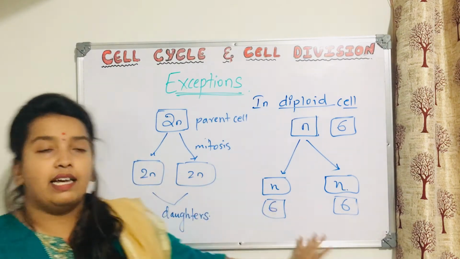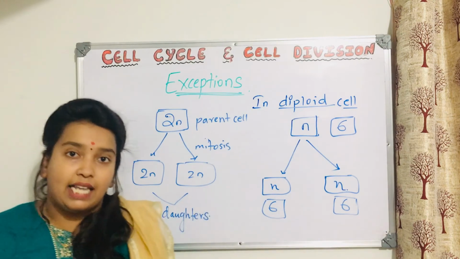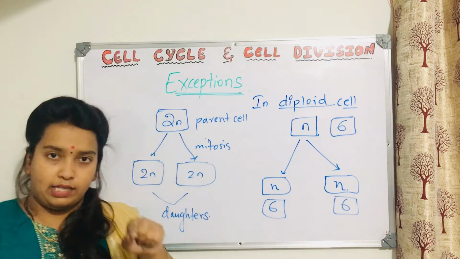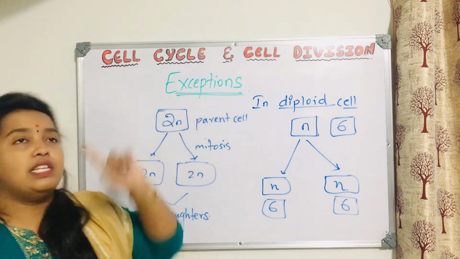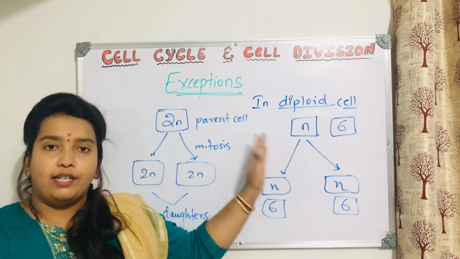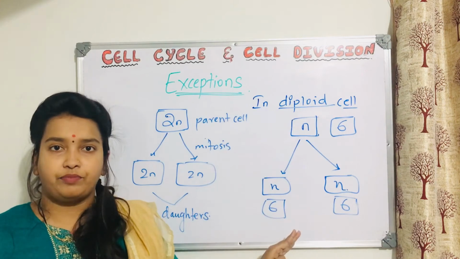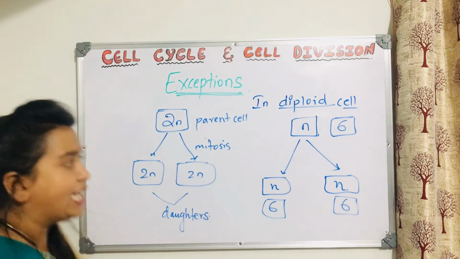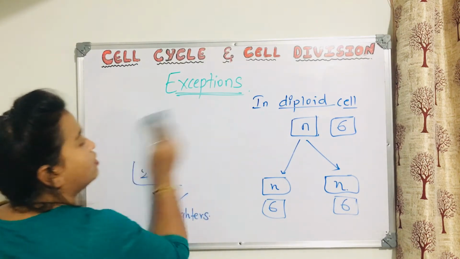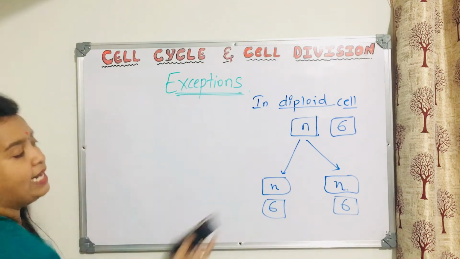What I am trying to say is that till now we think mitosis operates always for diploid cells, but that is not the case. The exception is that it also operates for haploid cells. So I think you are confused. Let me explain some examples so that you can understand it easily.